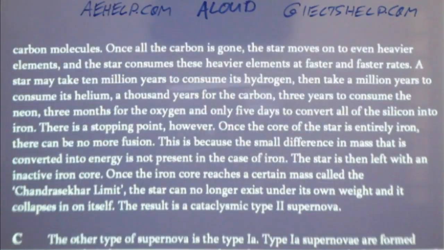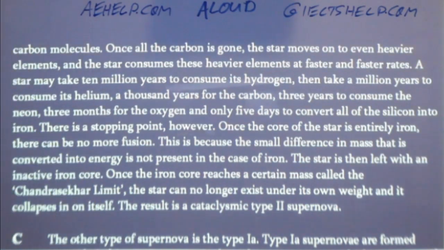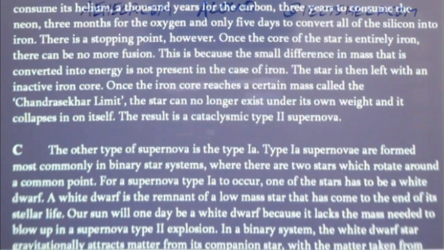Why? Well, to show the difference in a type 2 versus a type 1 supernovae. How? By explaining that type 2 supernovae burn different kinds of molecules or elements, and then they explode.